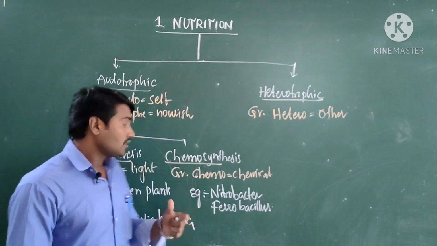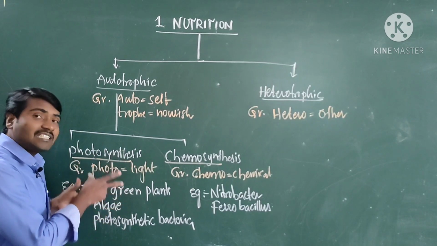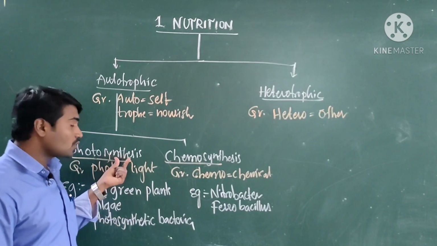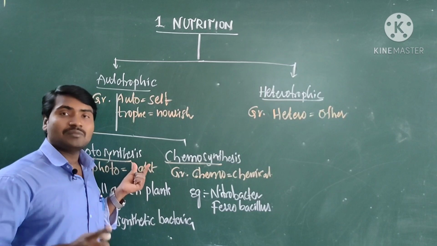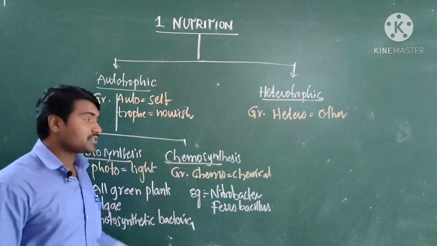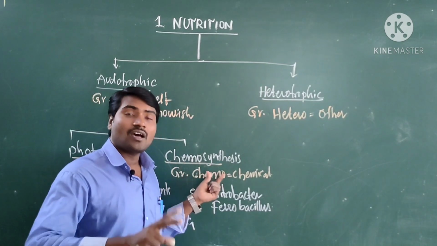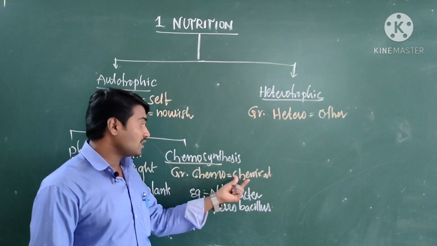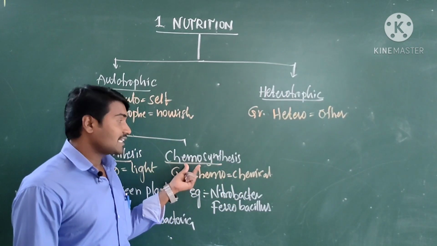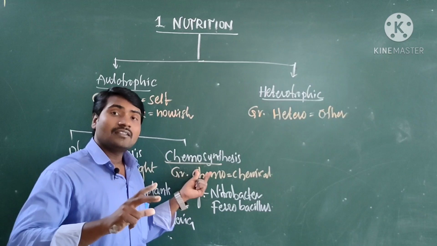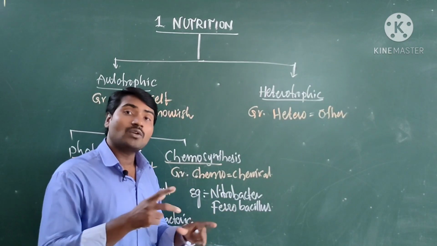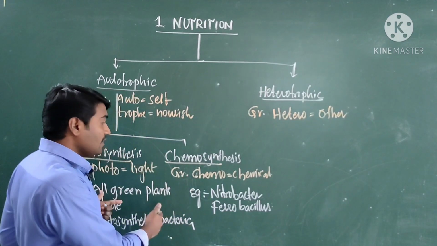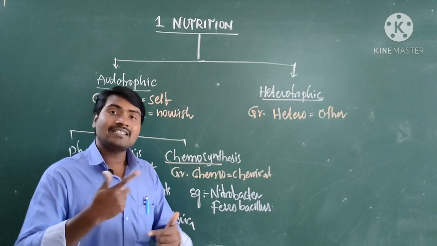The process in which plants prepare their own food is known as photosynthesis, and the organisms are called photoautotrophs. And the process in which organisms prepare their own food by using chemical energy is known as chemosynthesis, and the organisms are called chemoautotrophs. We will learn in detail in the next class.